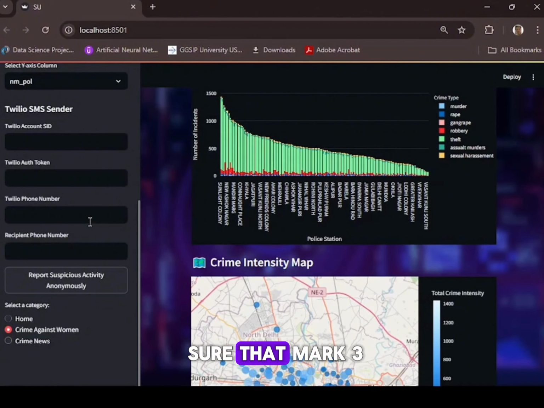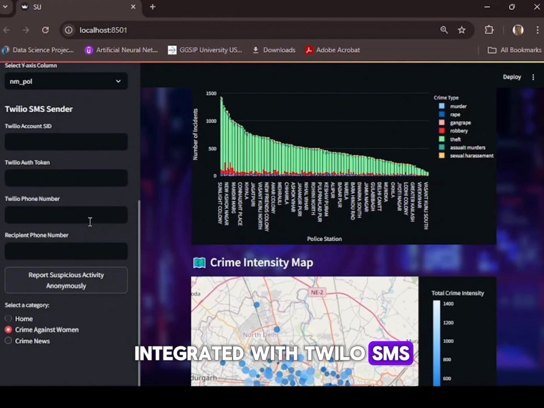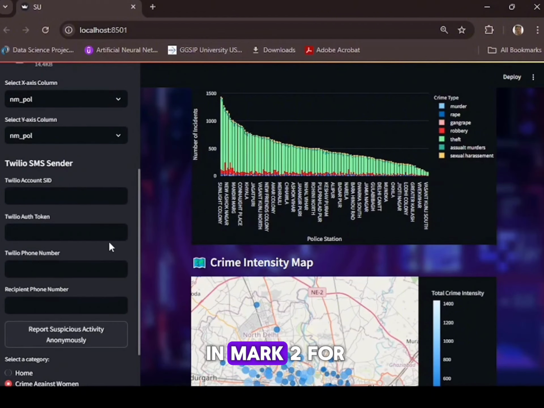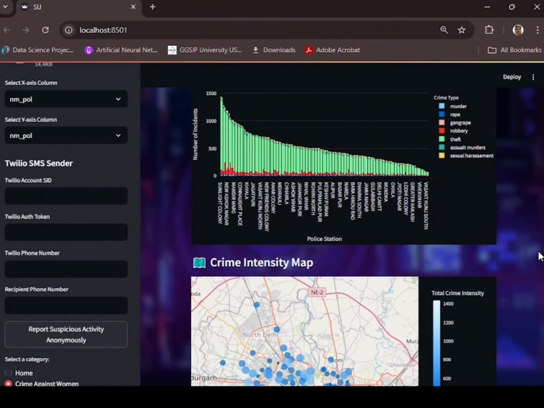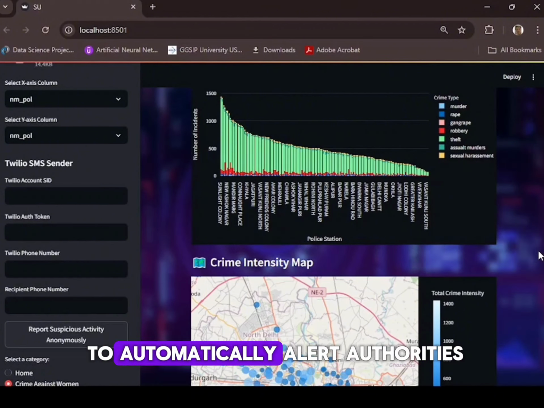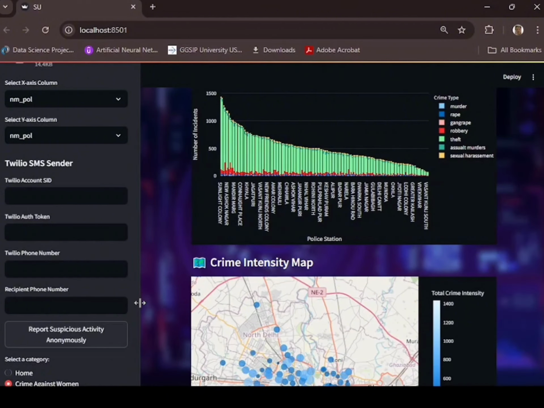We will also make sure that Mark III has a special feature of an SOS button integrated with Twilio SMS, which is already available in Mark II for anonymous reporting, along with gesture recognition to automatically alert authorities.